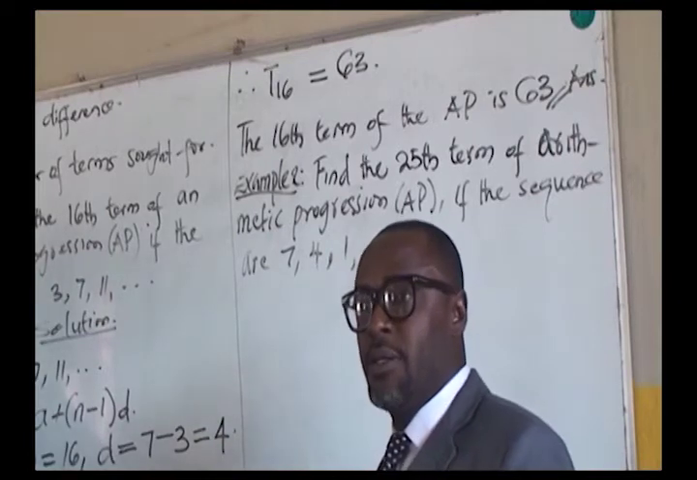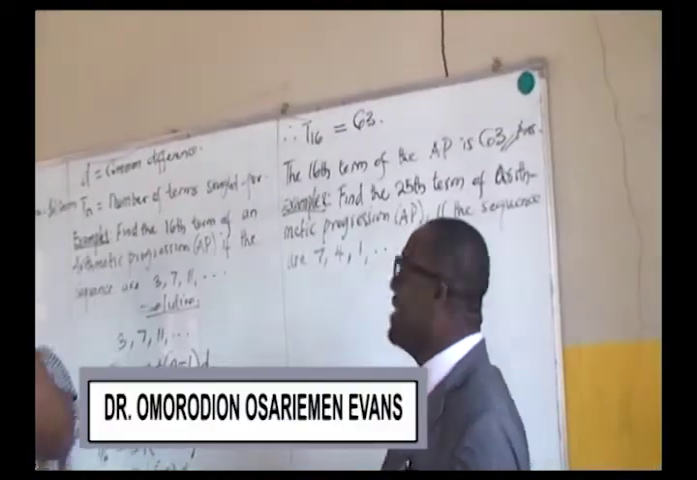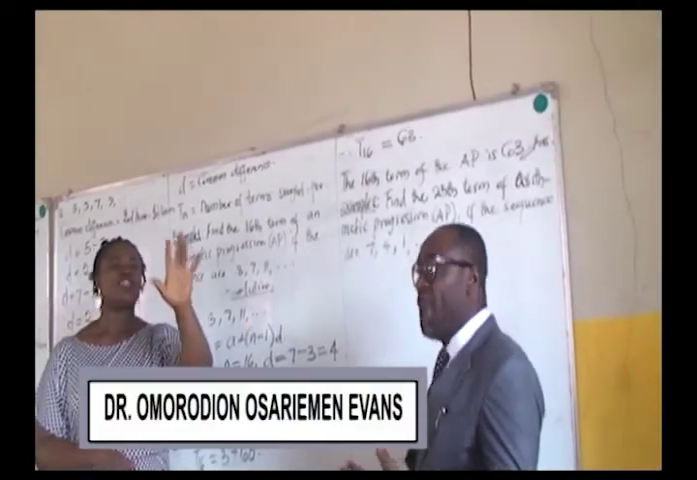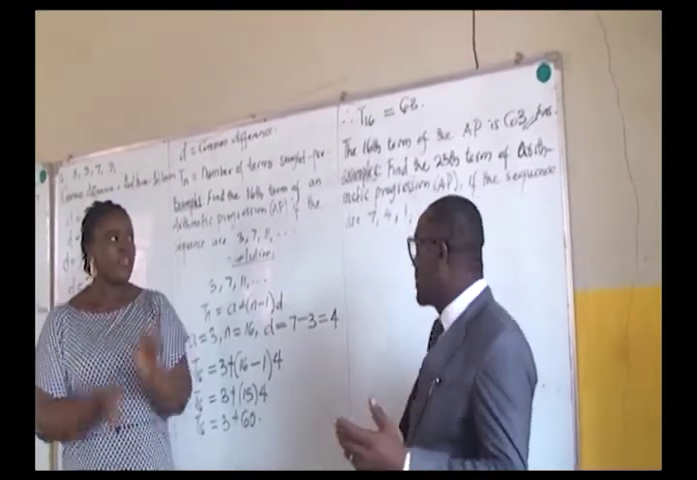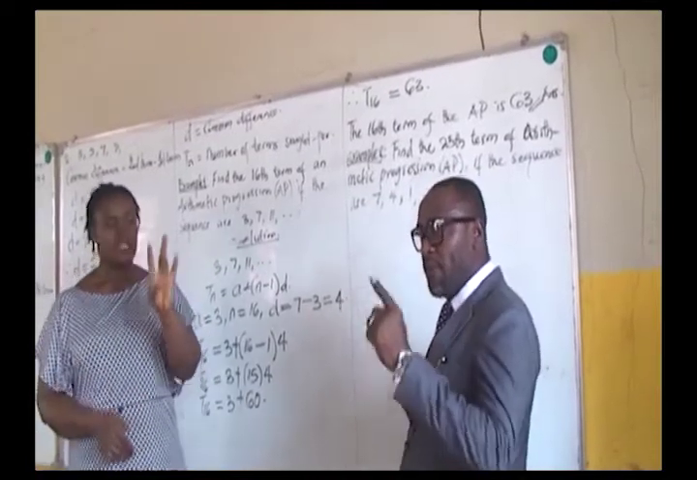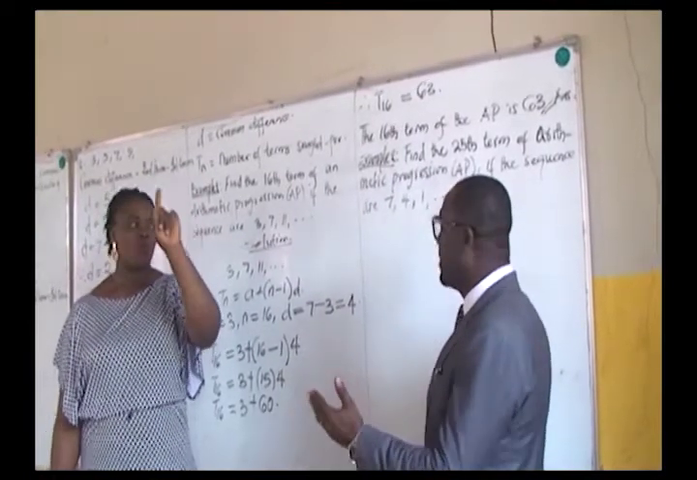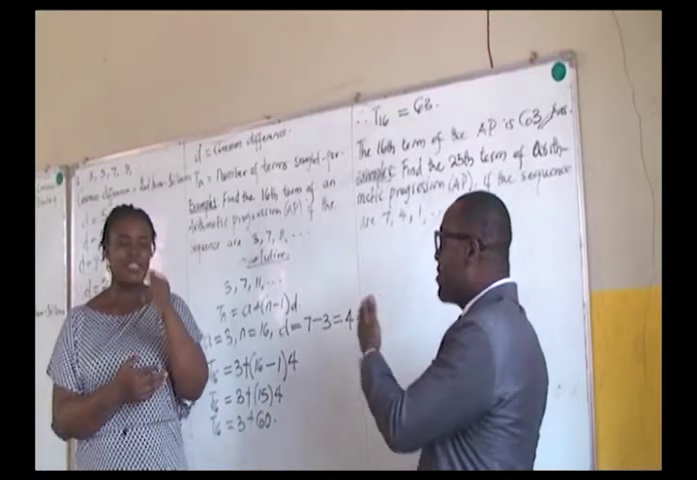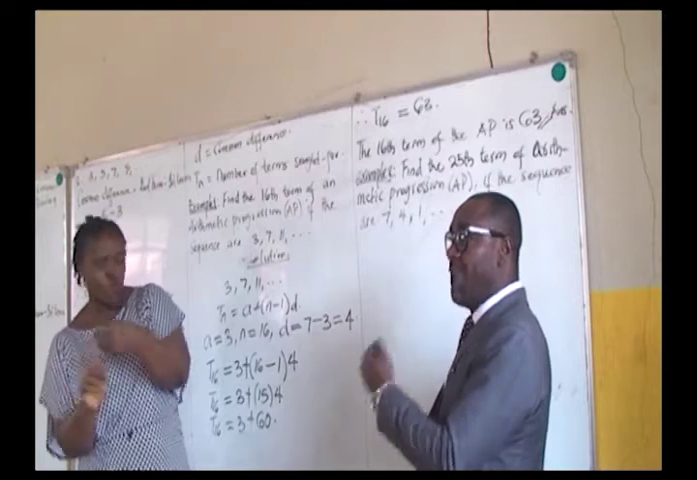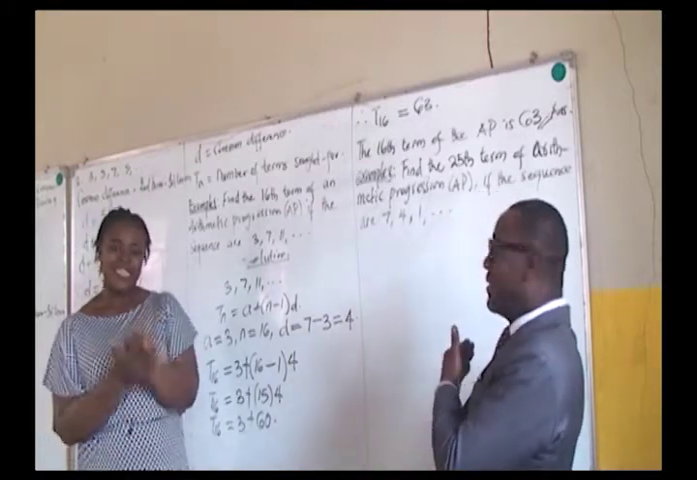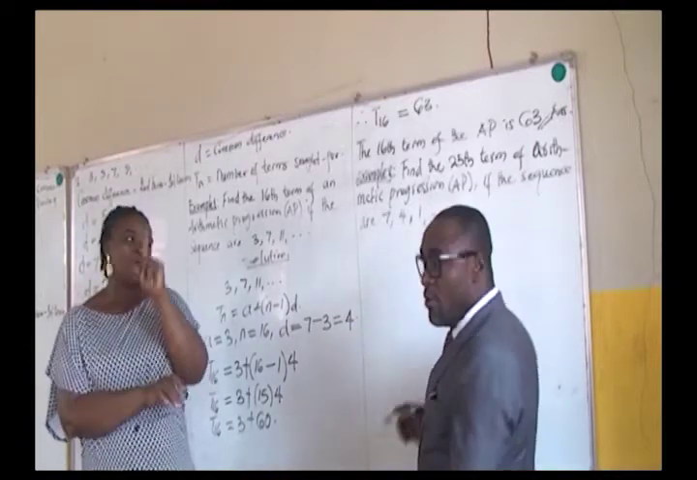Let's look at the board once again. Example 2, the question says, find the 25th term of an AP, arithmetic progression, if the sequence is 7, 4, 1. You observe, viewers, that the sequence is decreasing, unlike the first example where the sequence was increasing. We have 7, 4, 1, in that order. So we're going to start just the way we did example 1. Solution.